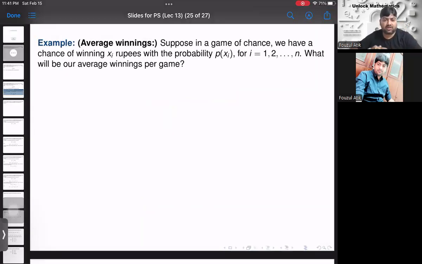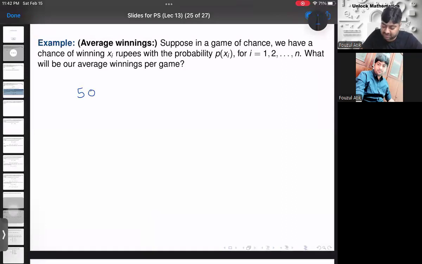Now, suppose in a game of chance, we have a chance of winning xi rupees with probability p of xi, for i equal to 1 up to n. What will be our average winning per game? So look at this example, and maybe I'll give you a few real life examples. Suppose in a casino, you went and you have 50 rupees.